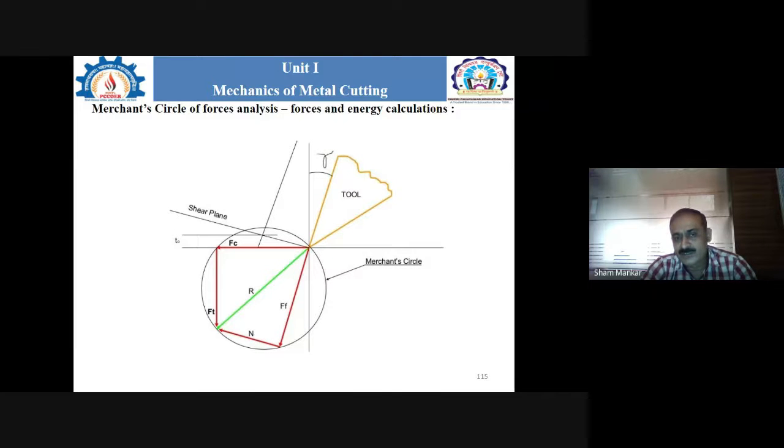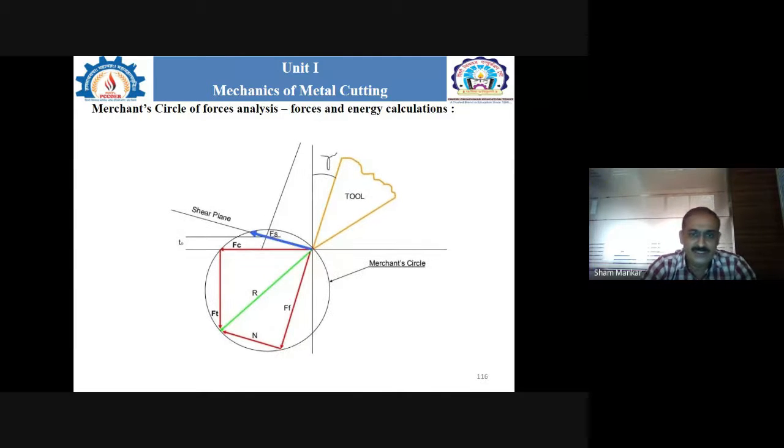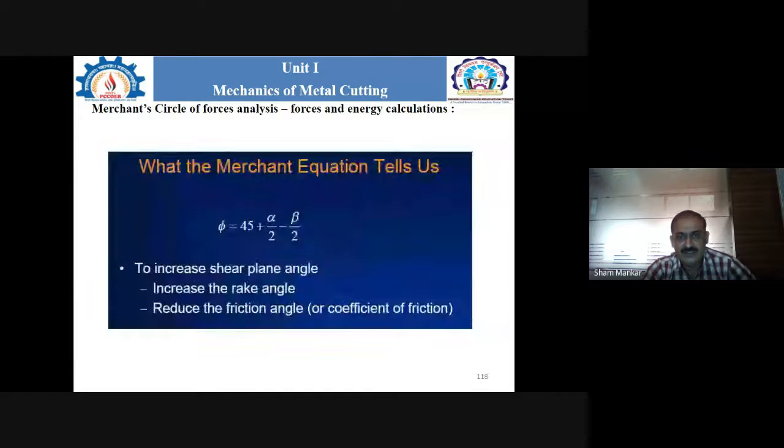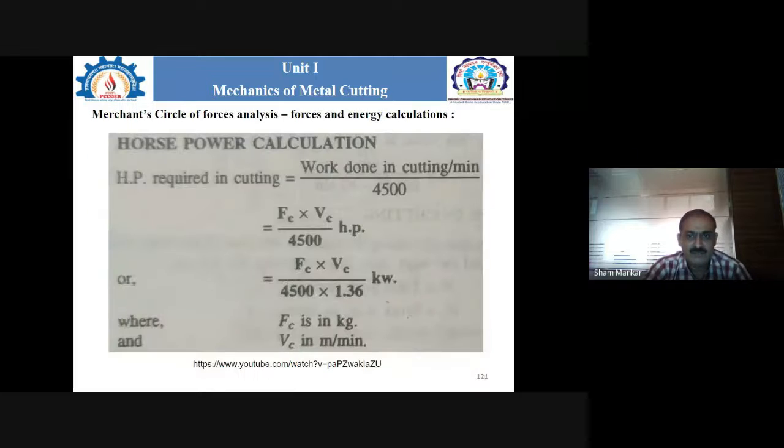Then the shear plane is introduced, then FS along the shear plane. After that, the introduction of phi, the angle which we call the shear angle, and the friction angle. In this way we can easily draw this Merchant circle diagram.